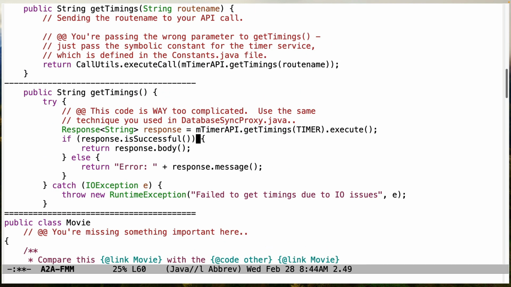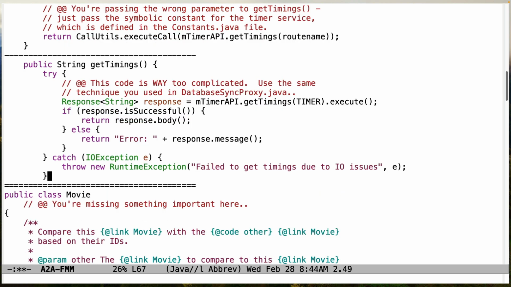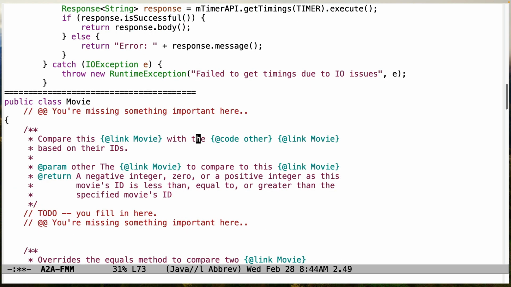Down here, yet another problem. Don't start expanding the code inline and then do it in a half-baked way. This is already handled correctly through the technique that this person actually used in database sync proxy, so they were just getting overly confused for reasons that sort of mystify me, but make sure you don't do that. Use the call utils class and refactor the code. A lot of people have issues with their movie files. So this is the movie class, which is basically what's being used to represent movies in terms of their IDs and their titles.